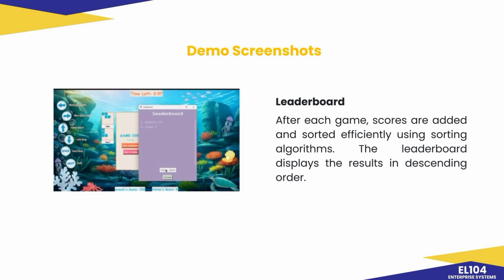Next is the leaderboard. After each game session, player scores are captured and added to the leaderboard. To keep the leaderboard accurate and fair, scores are sorted using an efficient sorting algorithm so that the highest scores always appear at the top. This ensures that players can instantly see how they rank against each other and motivates friendly competition. The sorted leaderboard is displayed in descending order, making it easy to spot the top performance at a glance.